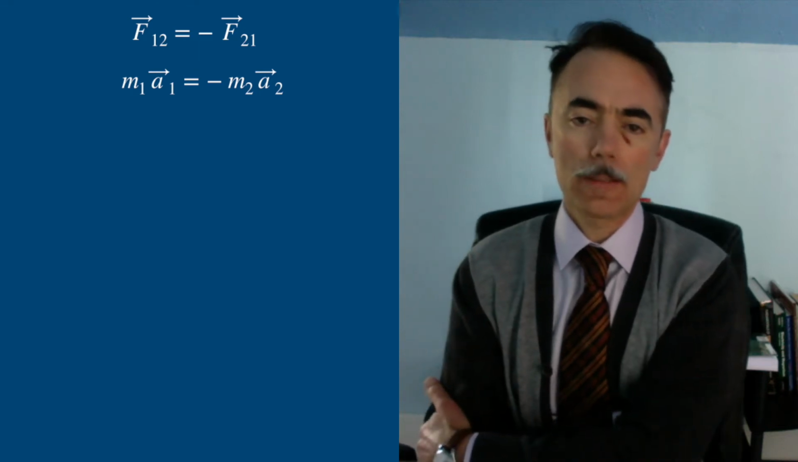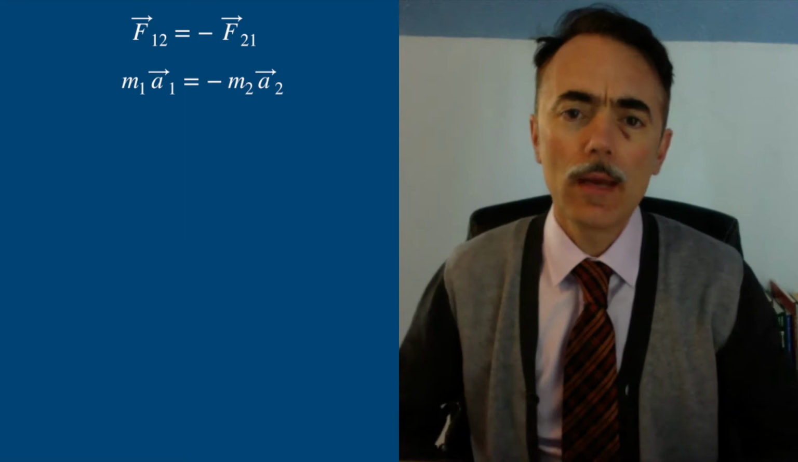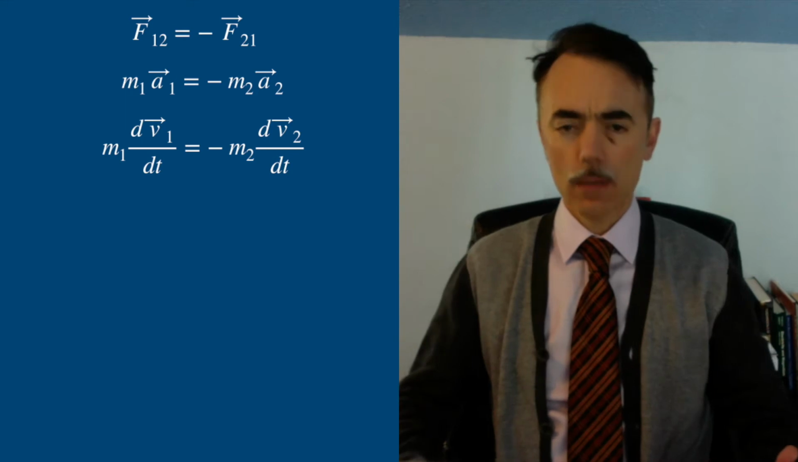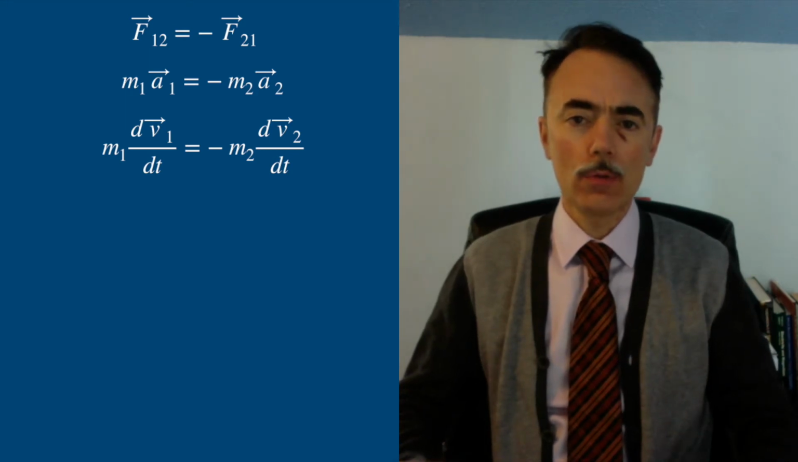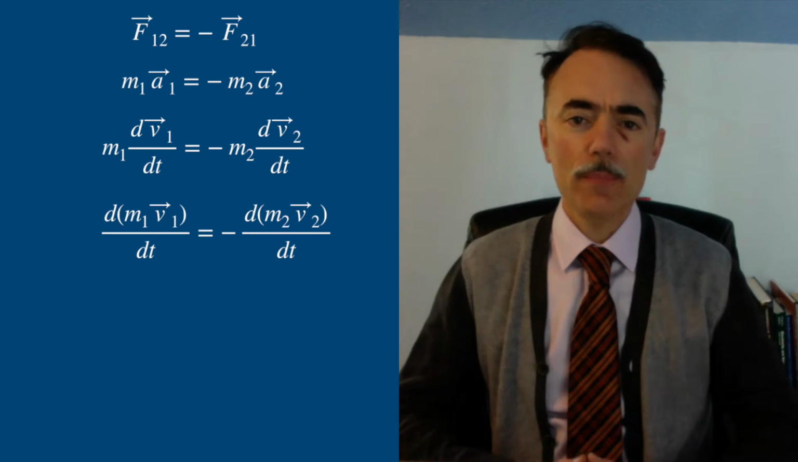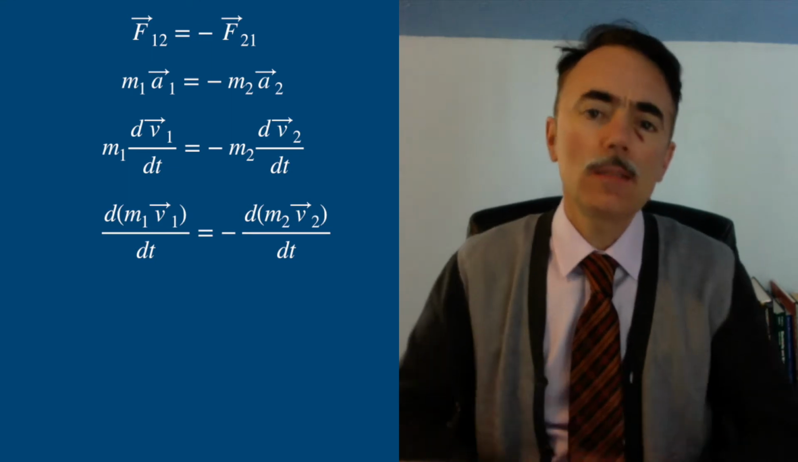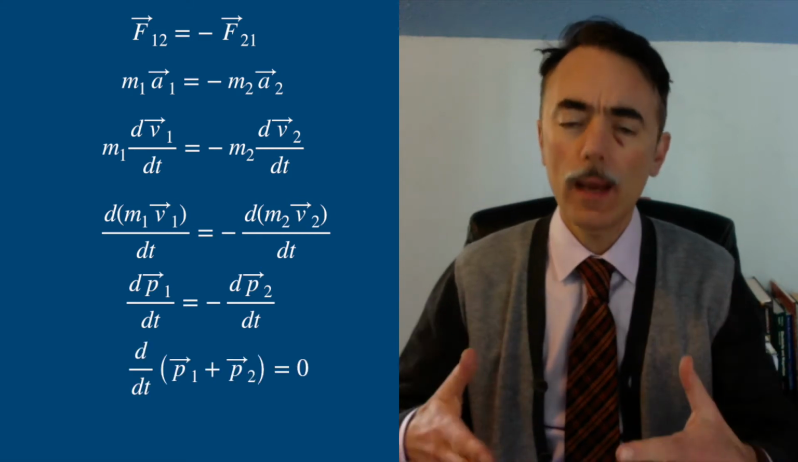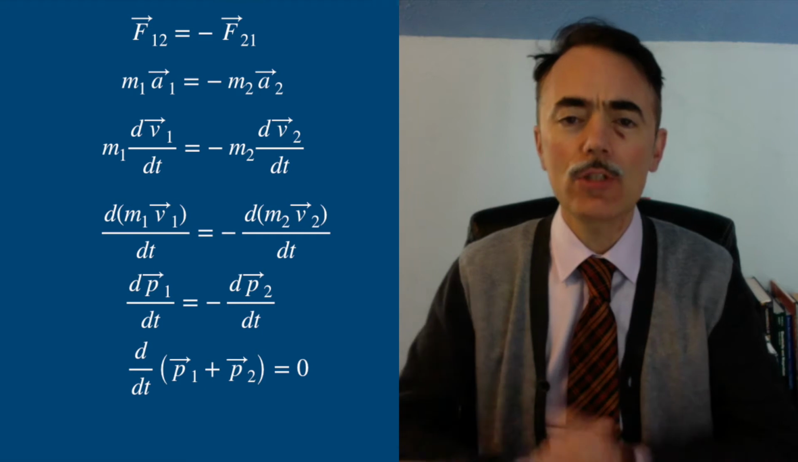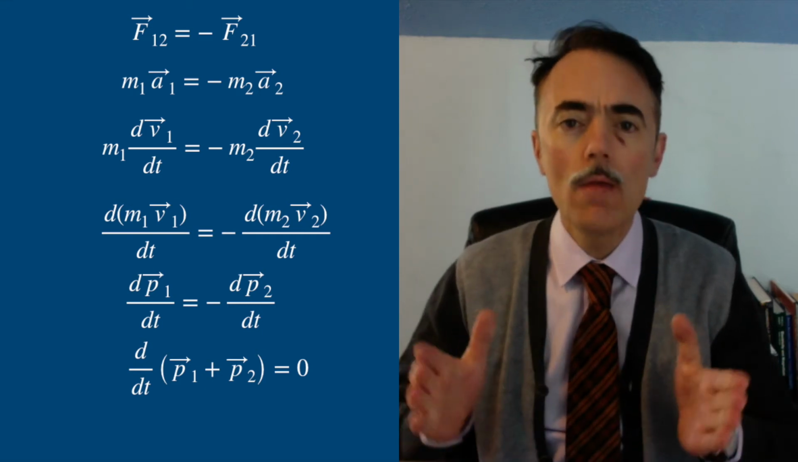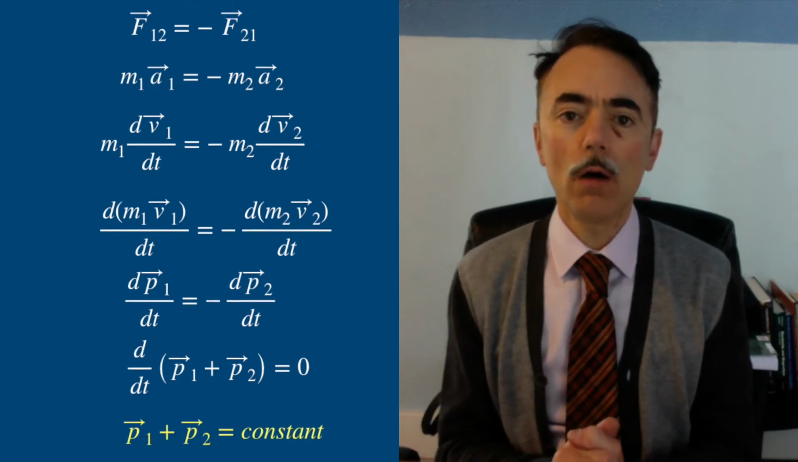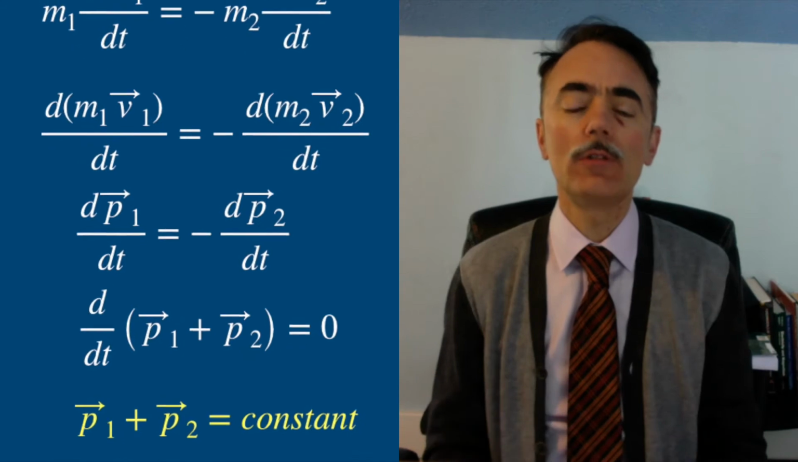The acceleration can be written as the derivative of the velocity with respect to time. And because the mass is constant, we can rewrite Newton's third law in terms of the derivative of mass times velocity. This is the linear momentum of each particle, so with a bit of rearrangement, we end up having that the derivative with respect to time of the total momentum of the system is zero. This implies that the total momentum of the isolated system is conserved in time. This is the conservation of linear momentum.